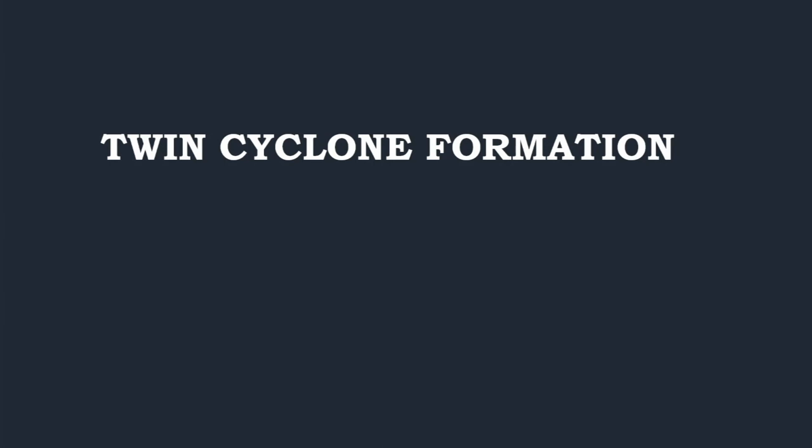Now, having understood something about the Rossby waves, we will see how these Rossby waves are responsible for the formation of twin cyclones. Now, when the vorticity is positive in both northern and southern hemispheres, like how it is supposed to be in the Rossby waves as we saw right now, the air in the boundary layer between the northern and the southern hemisphere, which is moist, is slightly lifted.